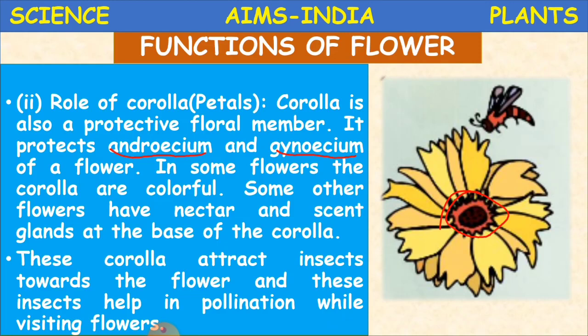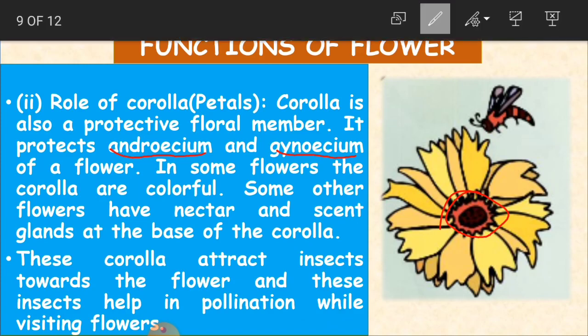Nectar is a sweet type of syrup which the birds or insects like to have, and they also get attracted by the good, scent-like smell of the flowers. So the insects come to the flower, and they help in pollination.